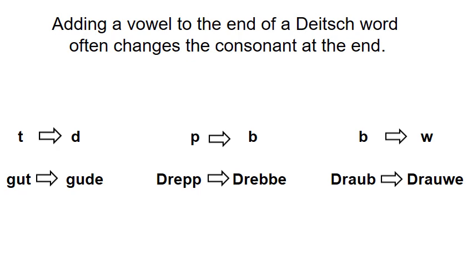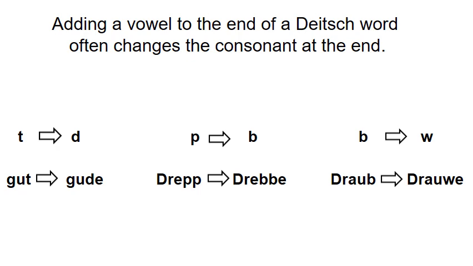So you have to realize that T and D are related, P and B are related, B and W are related. If you see them, you can realize why this is. This isn't random. If you think about T and D, these are similar. In fact, in English, we do something similar. Like if we pronounce the word, we might say, I bet someone, B-E-T. But if you were to use a different word like B-E-T-T-E-R, in British English, that's better. But in American English, we say better. We often change those T's to a D.